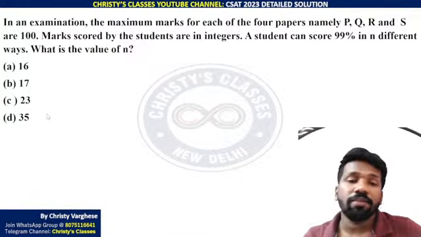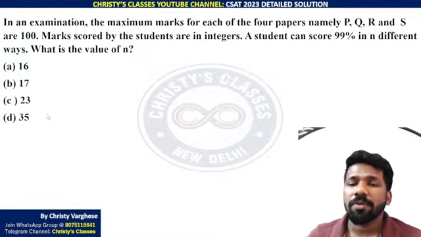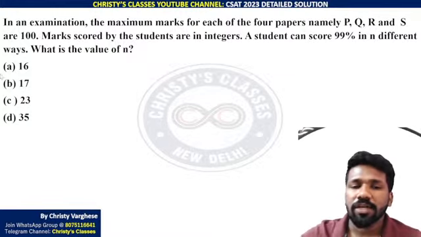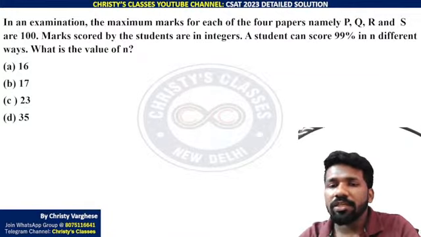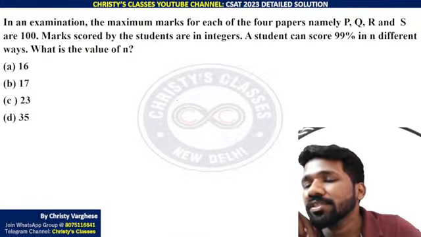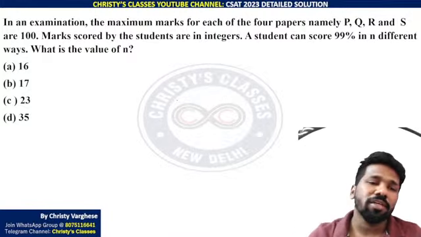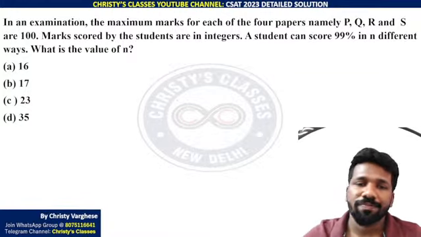Okay, listen very carefully. In an examination, maximum mark for each of the 4 papers, namely PQRS, is 100. Marks scored by students are in integers. Integers means it cannot be 99.5 or 98.6. It can be whole numbers only. 98, 99, 97, 100, all are fine.